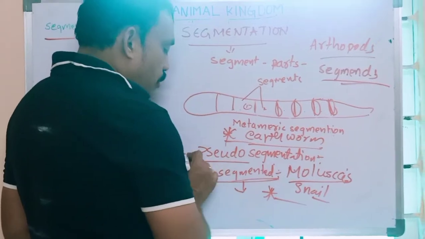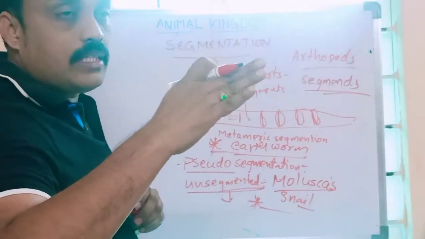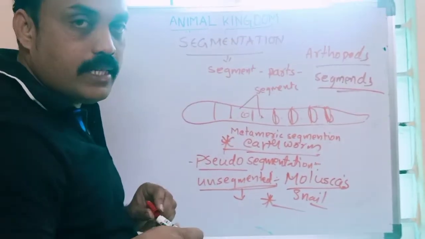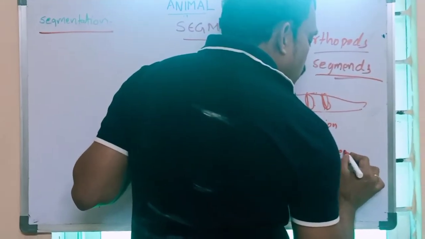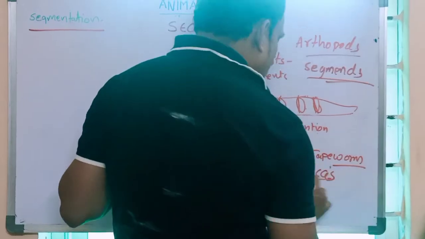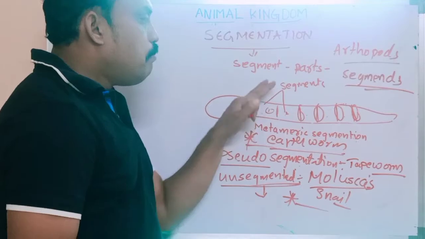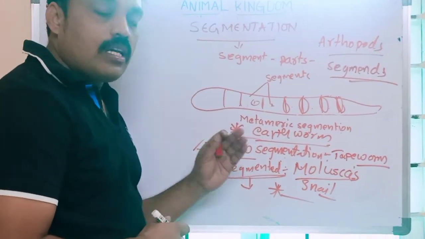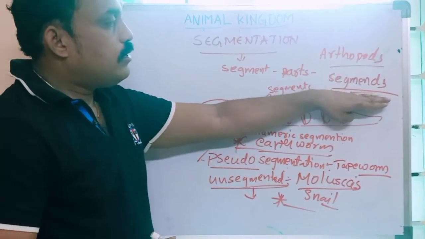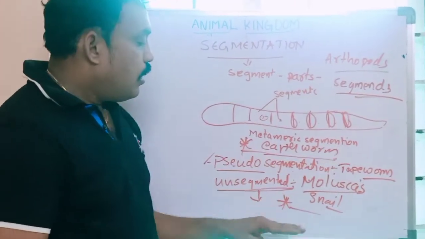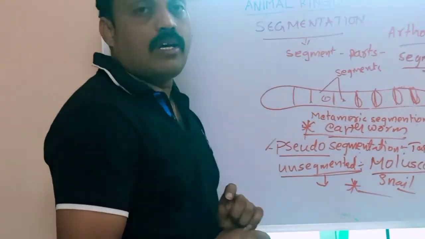Next one, pseudo. I already told you pseudo means false. False segmentation. The body looks like it is divided, looks like segments, but it is not divided. What is that one? Tapeworm. Pseudo segmented organisms, the example is tapeworm. That means based on segmentation also, organisms are divided. Metameric segmentation, which we just call segmentation, is in arthropods, pseudo segments in tapeworm, and unsegmented organisms are molluscas.